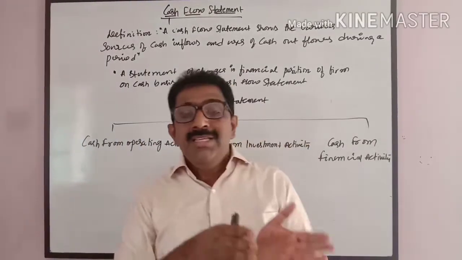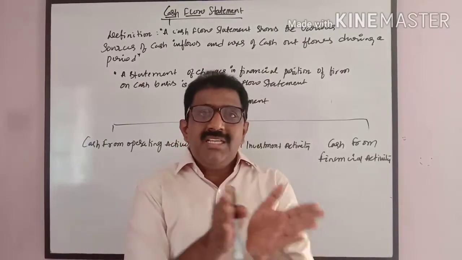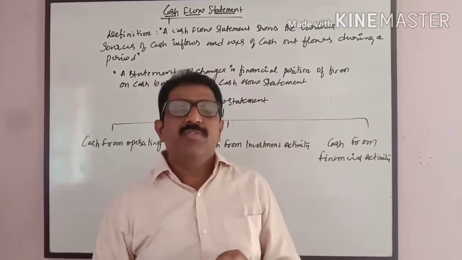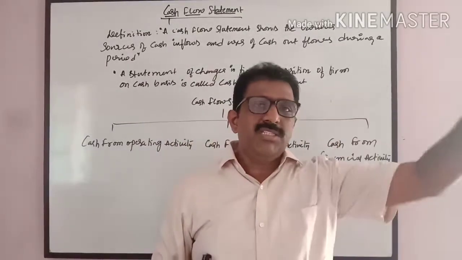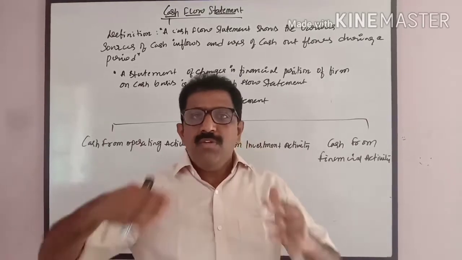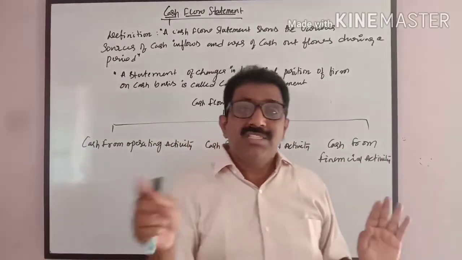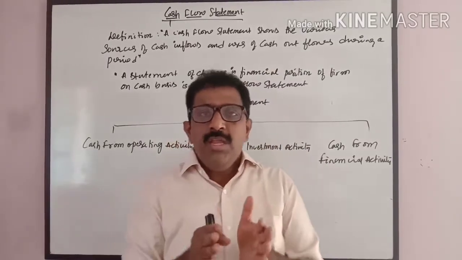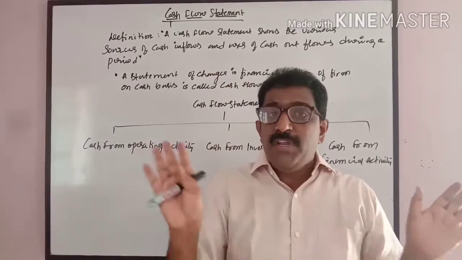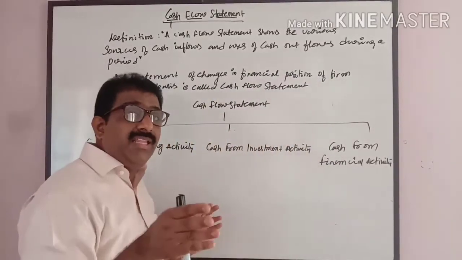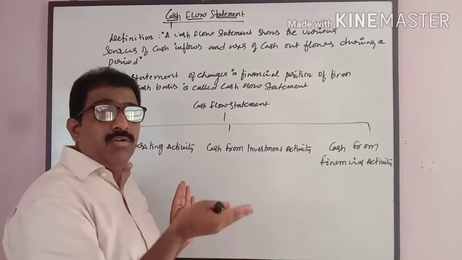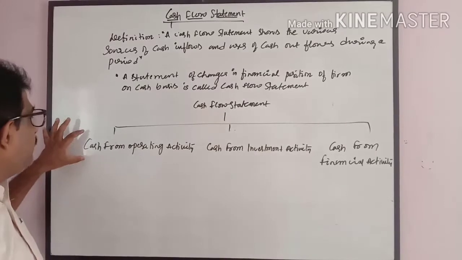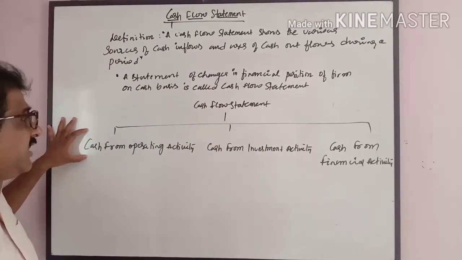In addition to that, changes in the current asset and current liability position, increase or decrease in the working capital position. Working capital means what? Current assets minus current liability. In fund flow statement, we prepare a schedule of changes in working capital to ascertain increase or decrease in the working capital, whereas in this case we will not prepare a schedule of changes in working capital, rather we just find out the increase or decrease in the working capital. That part will come in the cash from operating activity.